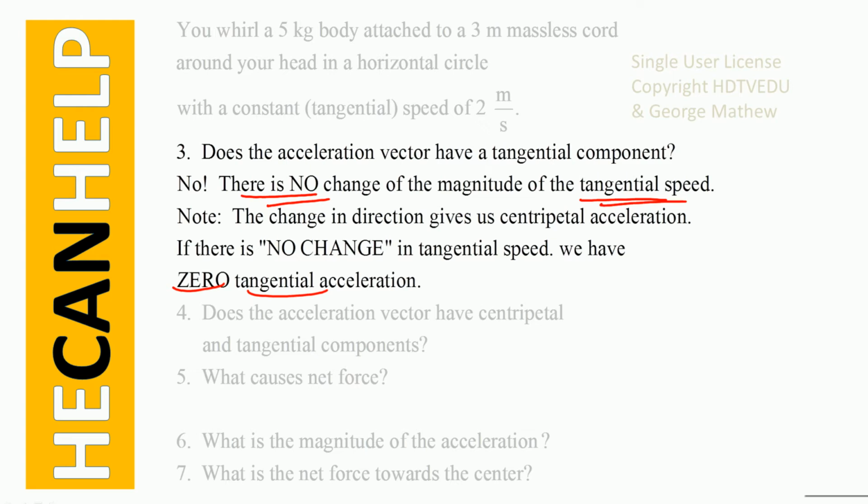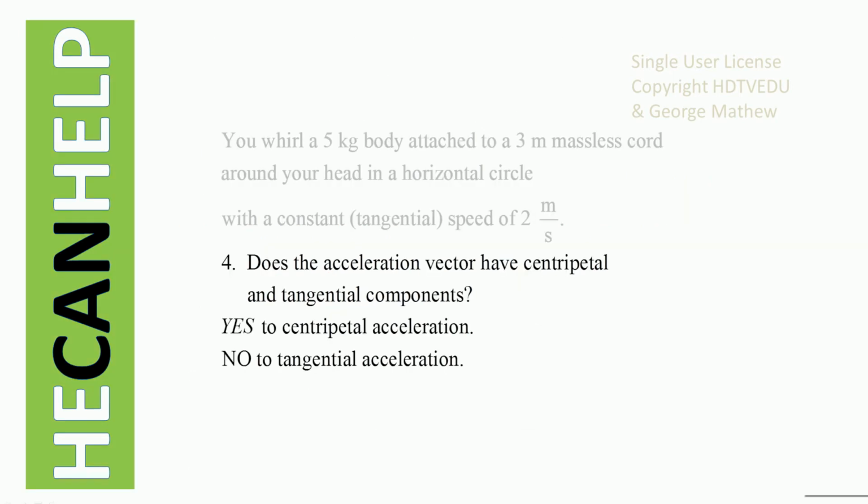Does the acceleration vector have centripetal and tangential components? We do have centripetal acceleration. We have no tangential acceleration. There is always an acceleration towards the center when an object is moving in a circle. When an object is moving in a horizontal circle, there is no tangential acceleration if there is no change of the tangential speed. So no to tangential acceleration, yes to centripetal acceleration.